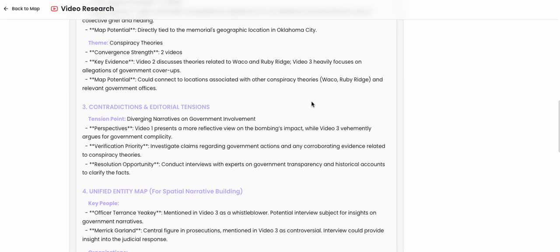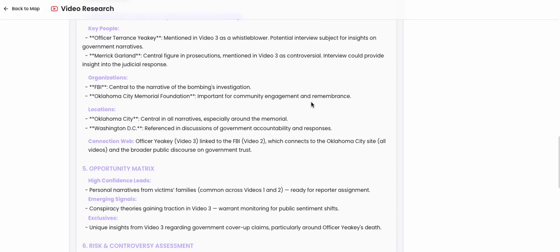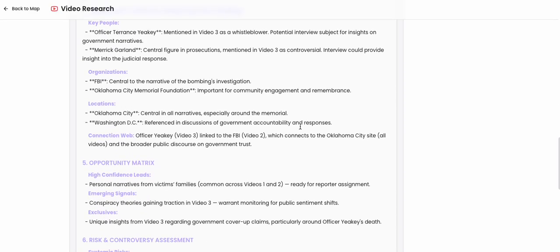contradictions and tensions. We can create a knowledge graph of the key figures that might be necessary in order for us to investigate. And I think that there is a lot of speculation about some of the deaths of some of the people who were involved in the bombing investigation that are being called out.